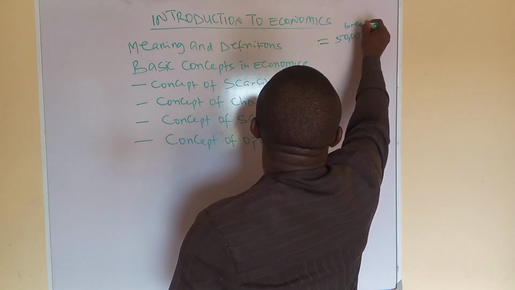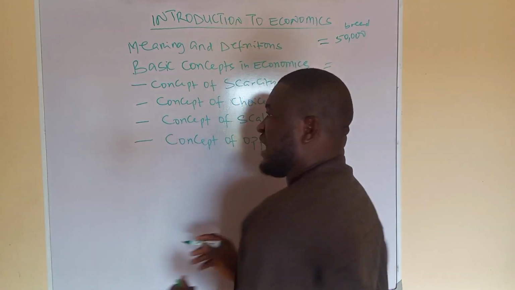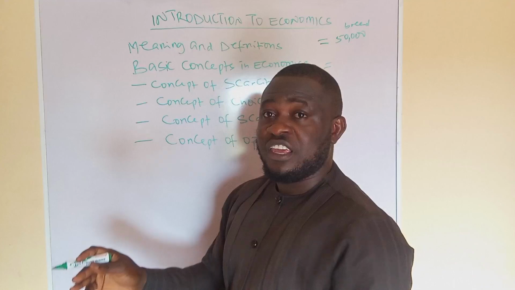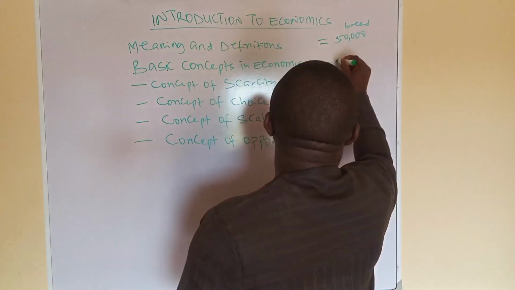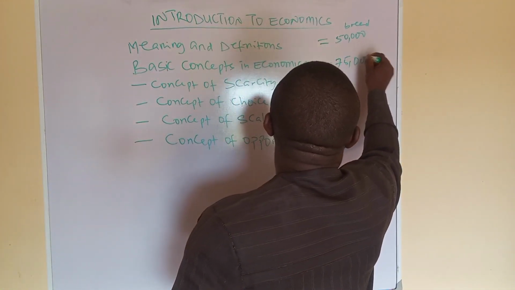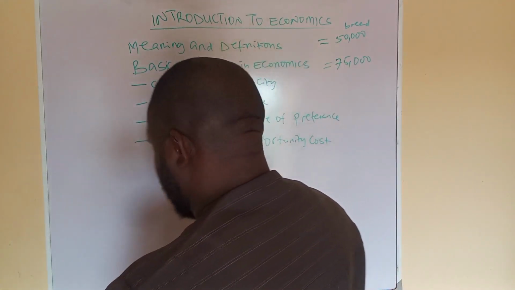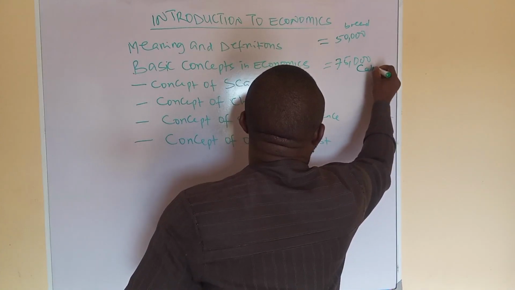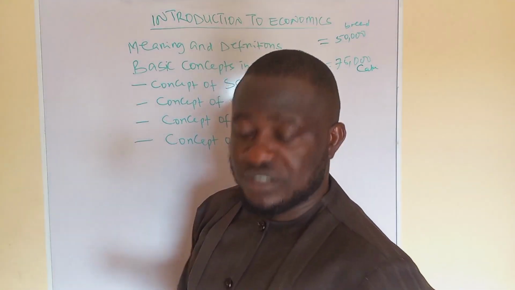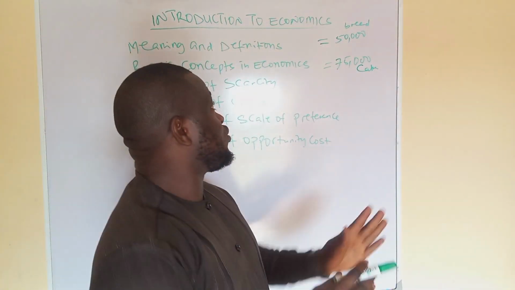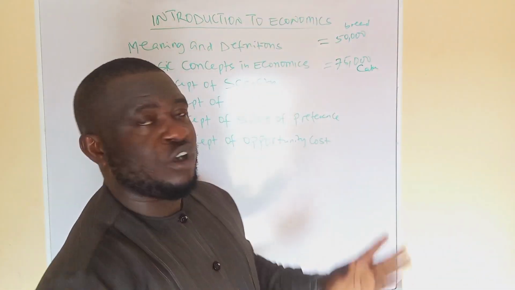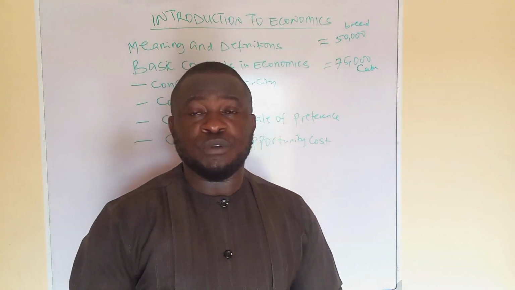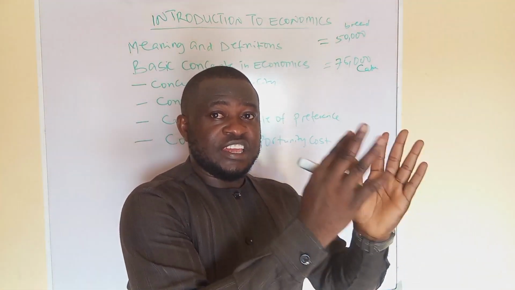But if he had channeled his resources efficiently, he probably would have produced cake that, if he had sold them, would have given him, say, 75,000. If this young man goes ahead to produce bread instead of cake, he has made a choice, and once he chooses to produce bread, the value of the money he would have made from cake becomes the opportunity cost for taking that decision.